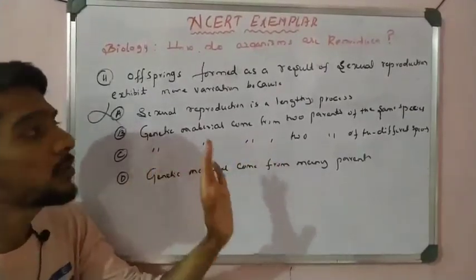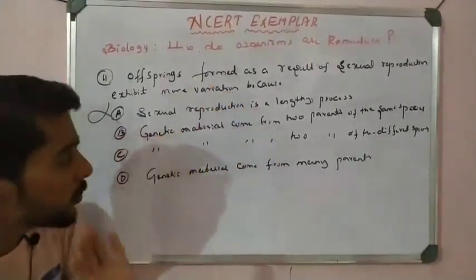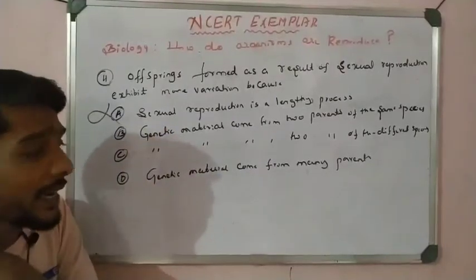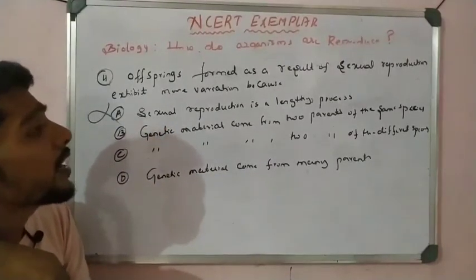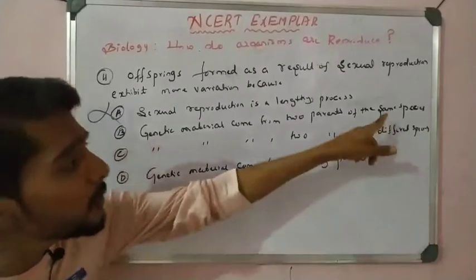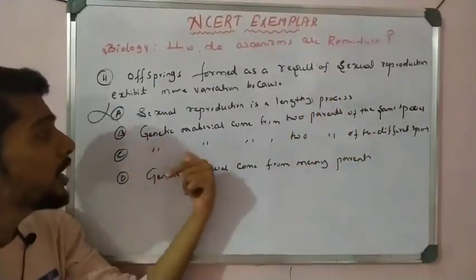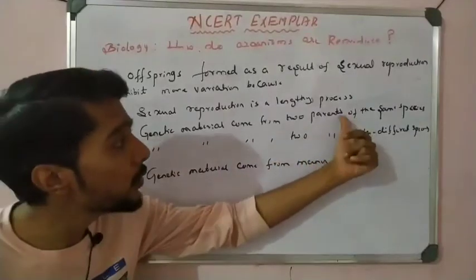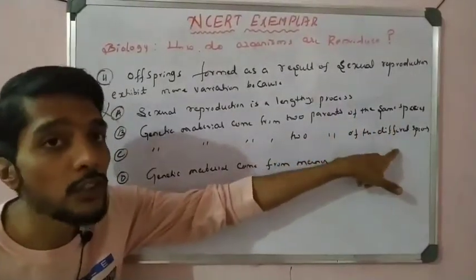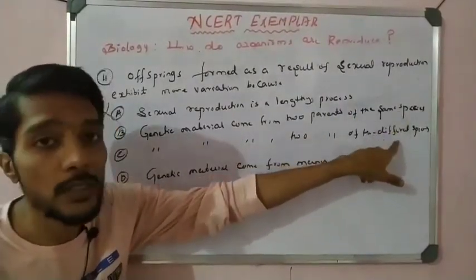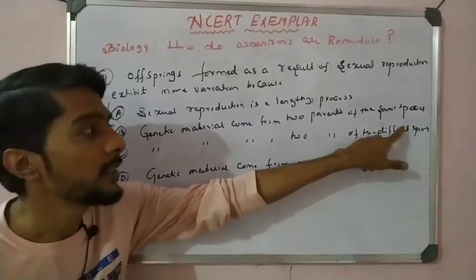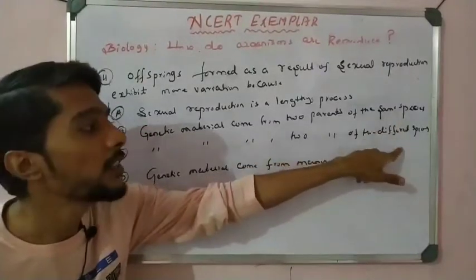It is not a factor for variation, right? So option A is incorrect. Genetic material comes from two parents of the same species. Option B is that, and option C is the same: the genetic material comes from two parents of different species. Which one is correct, same species or different species? Same species, right? Different species is not possible.